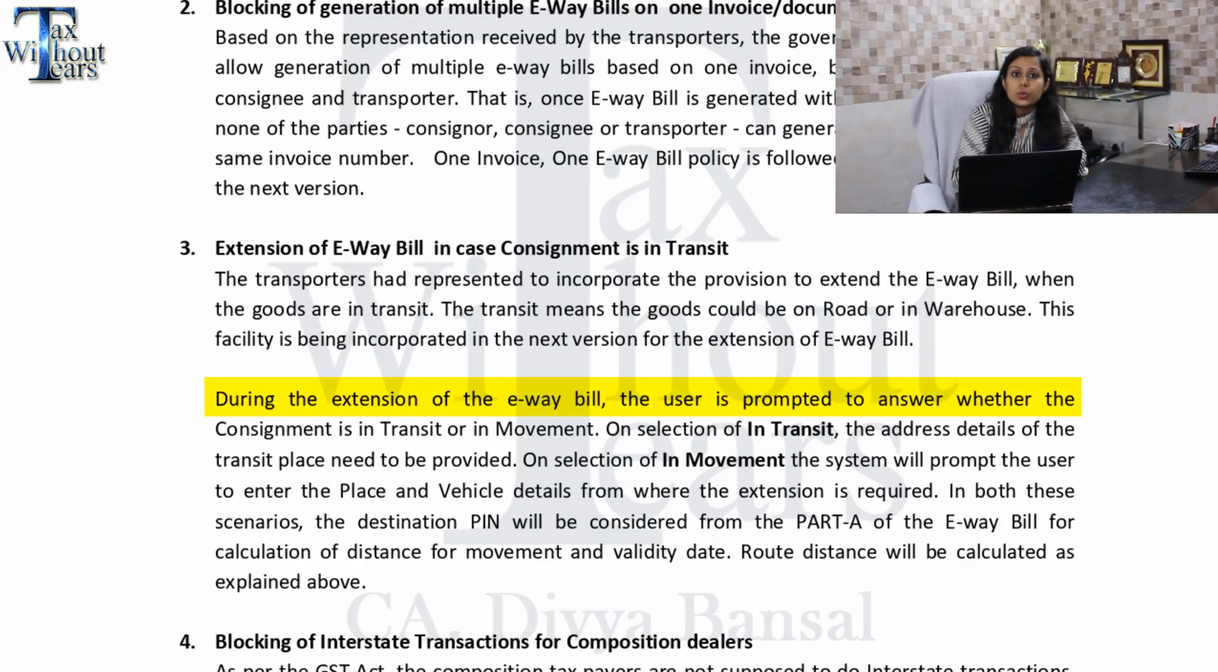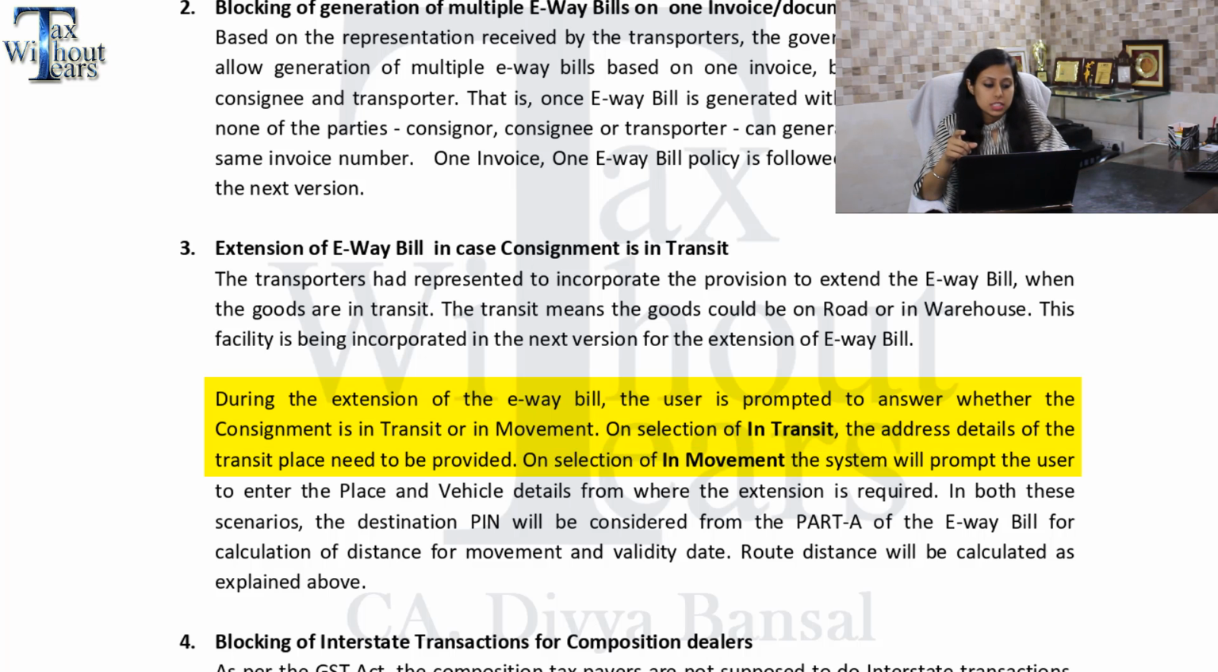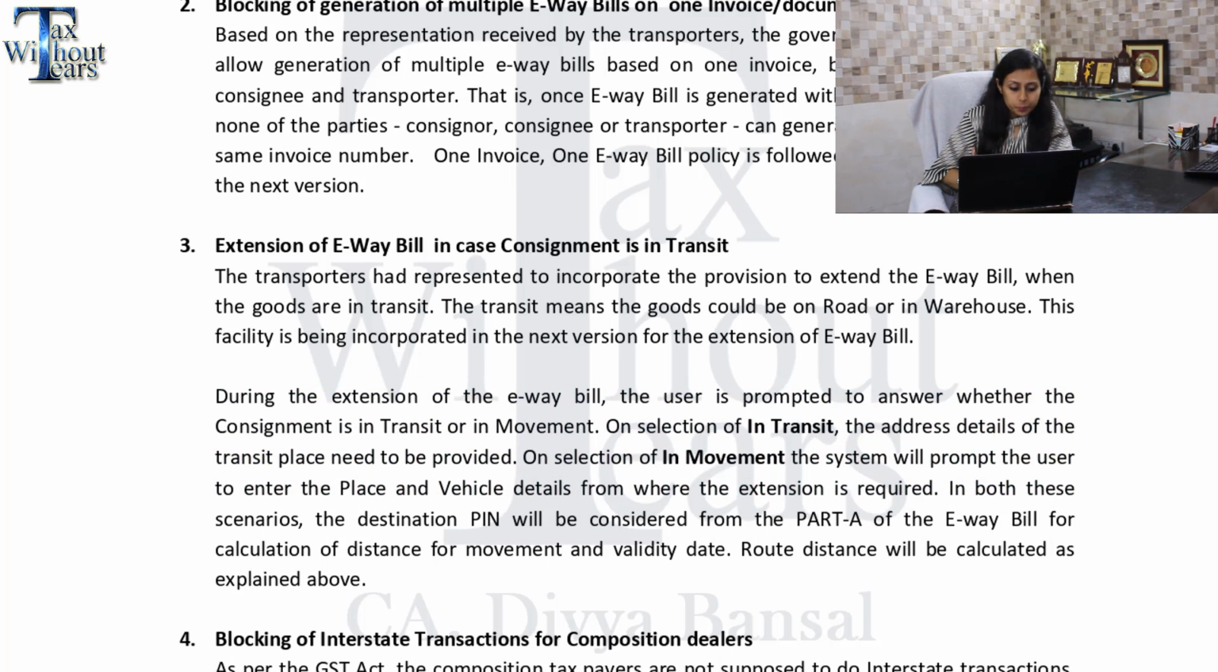It says that during the extension of the eWayBill, the user shall be prompted to answer about two things. First of all, you need to specify whether your goods are in transit or in movement. In case they are in transit, then you need to provide the address details of the transit place. But if they are in movement, then you need to provide the details of the place and vehicle from where the extension is being sought.